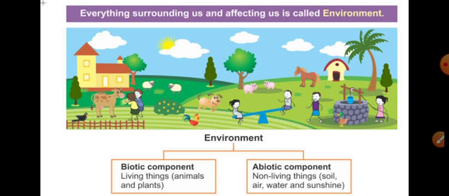There are two components, biotic and abiotic. Biotic means the living things like human beings, plants, animals, and abiotic components like the soil, air, water, sunshine, all the things which are non-living things. These include the abiotic components. We are not talking about the man-made components, we are talking about the natural and non-living things.